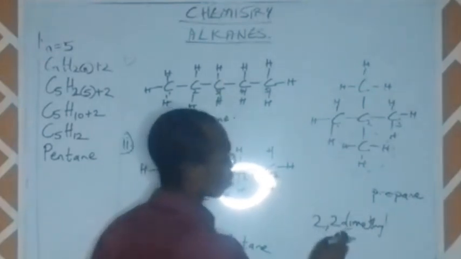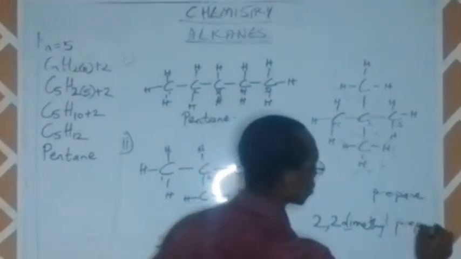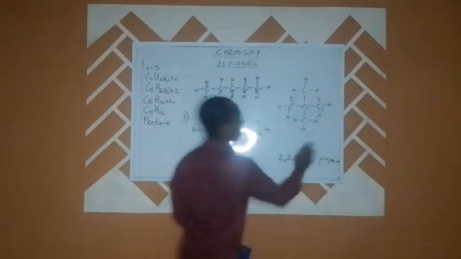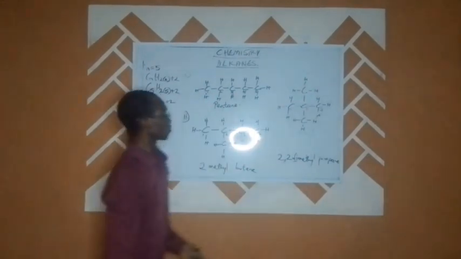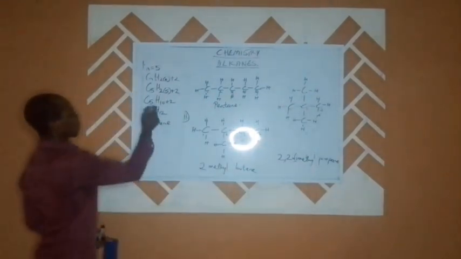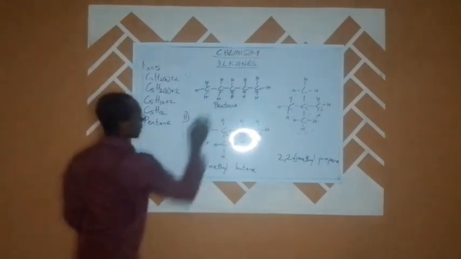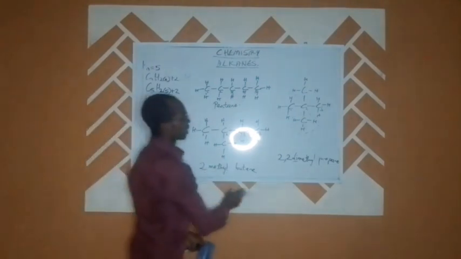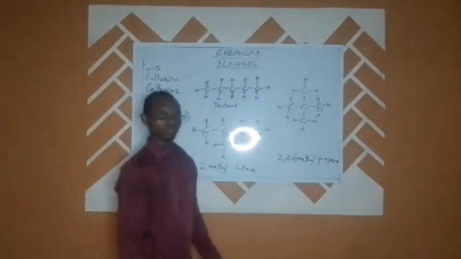So 2, 2-dimethyl propane. That is going to be the name of our substance. So we can see now that for this particular compound, which is C5H12, we can have at least 3 isomers: the pentane, the 2-methyl butane, and the 2, 2-dimethyl propane.